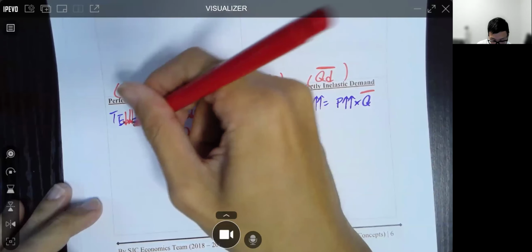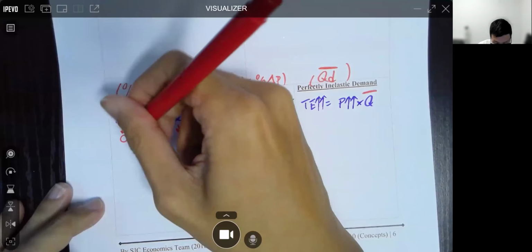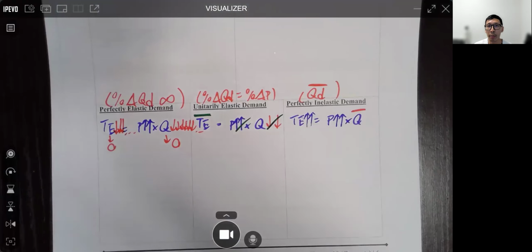It will drop all the way to how much? 0. 跌到0咯。得唔得？So this is how we use logic to determine the elasticity of demand, or to determine under different types of elasticity of demand how total expenditure is going to change.